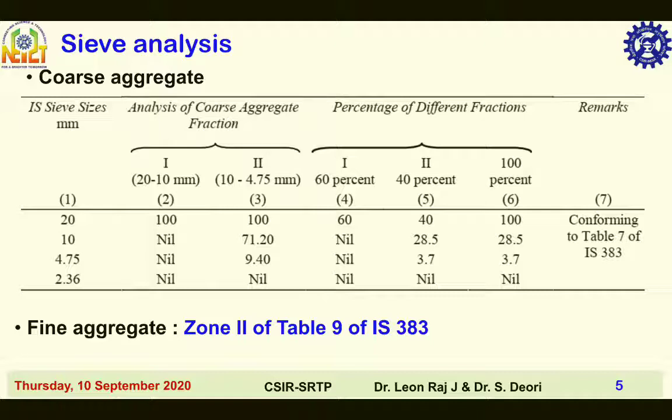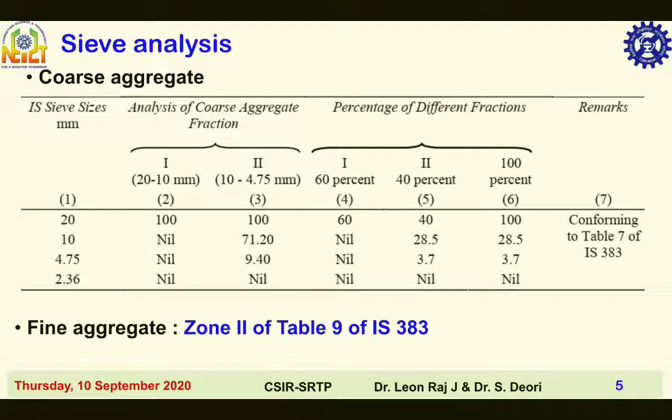Here, two types of aggregates, namely 20-10 mm and 10-4.75 mm, are used in a proportion of 60 and 40%. As per gradation table, 100% of 20 mm aggregates pass through 20 mm sieve and are completely retained on 10 mm sieve. Hence, it is named as 20-10 mm aggregates.